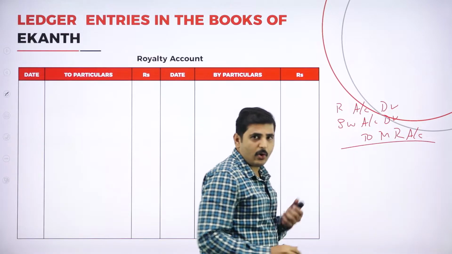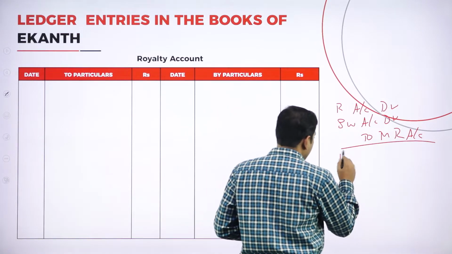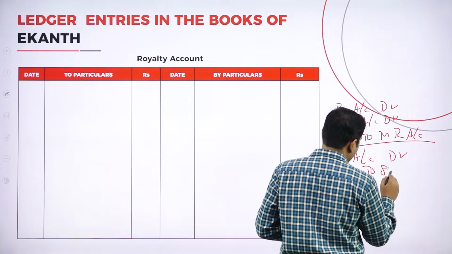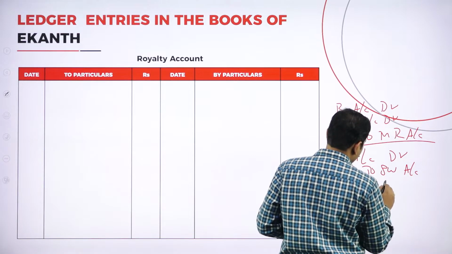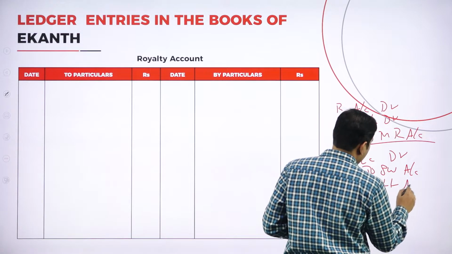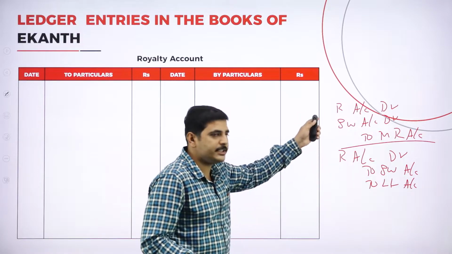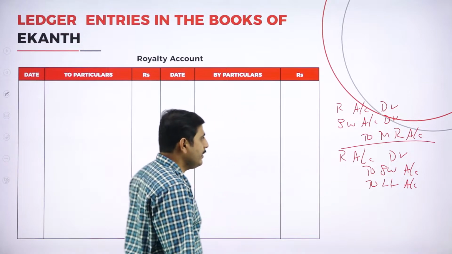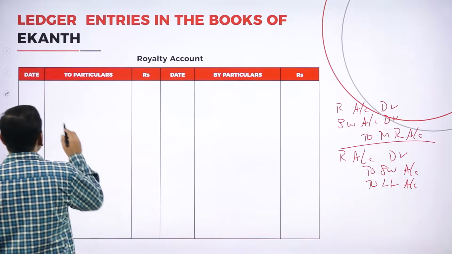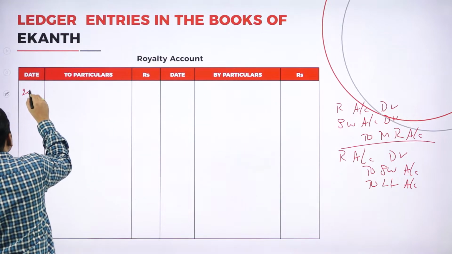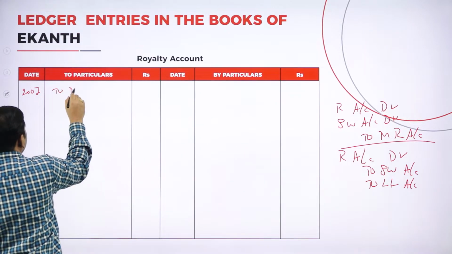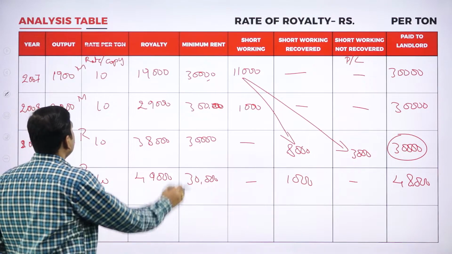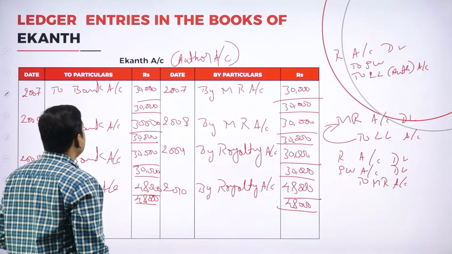Again, when you pay the royalty, what is the journal entry? Royalty account debtor to short working account, to landlord account or author account. In the first year we are paying the minimum rent. So journal entry: by royalty to minimum rent, 2007 to minimum rent account. What is the amount? What is the actual royalty here? It is 19,000. We should write 19,000.